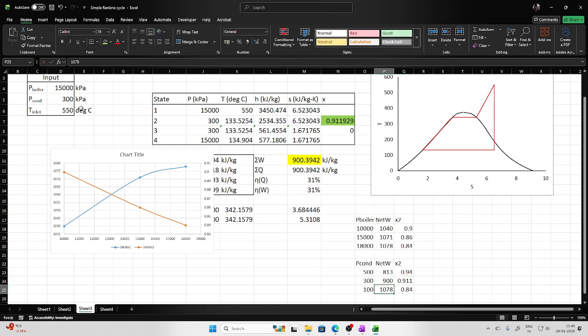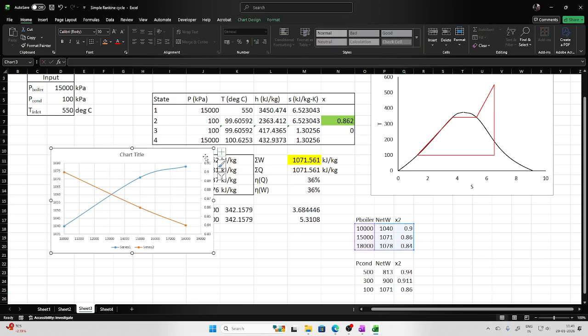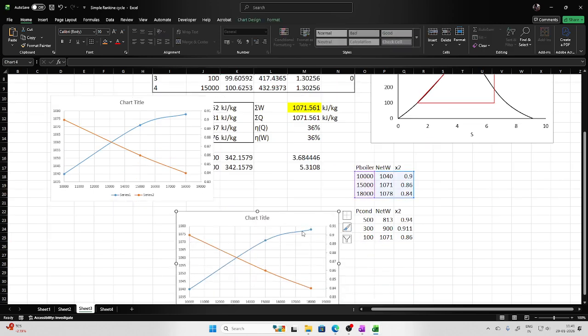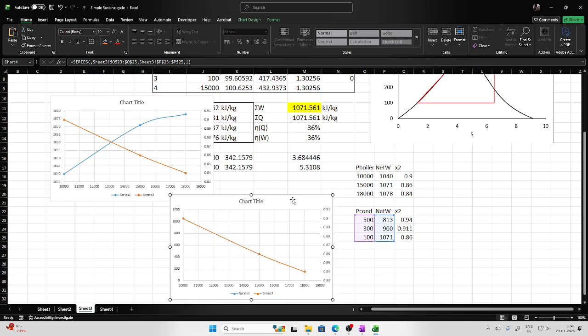And when this becomes 100, the work output increases to 1071 and the dryness fraction becomes 0.86. Now that is what happens. So if I copy this figure, let us take this pressure and this work output.